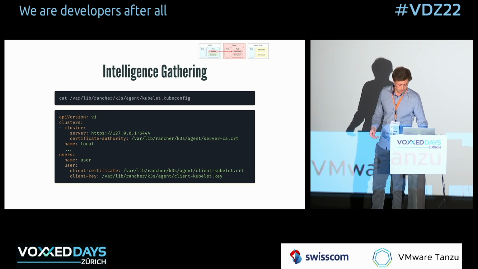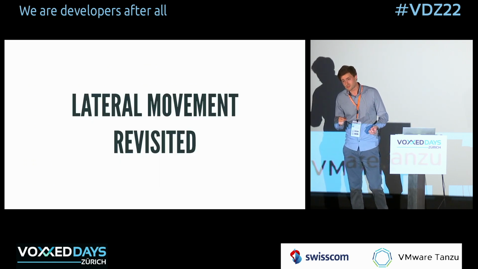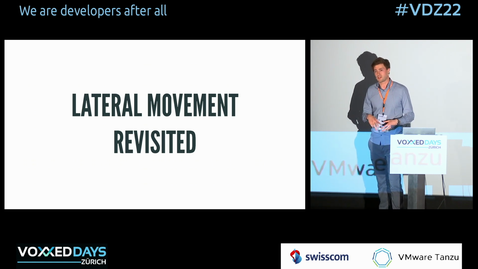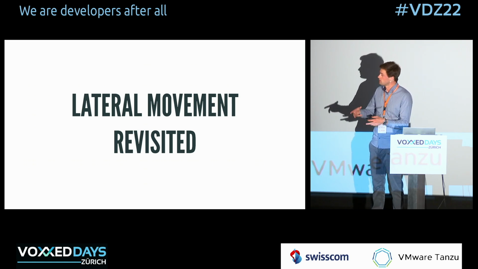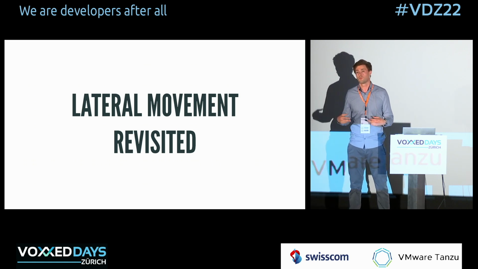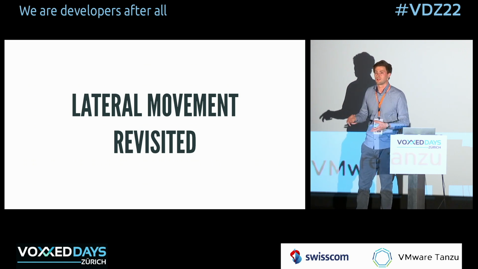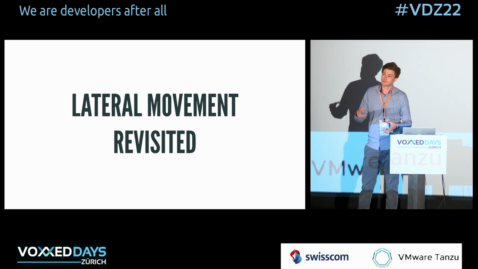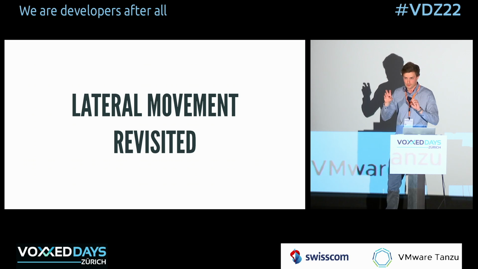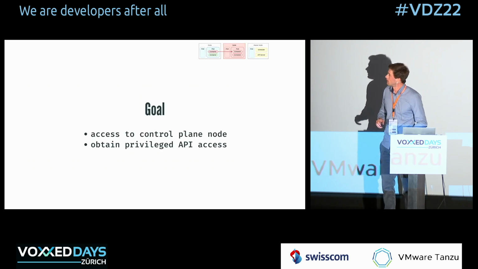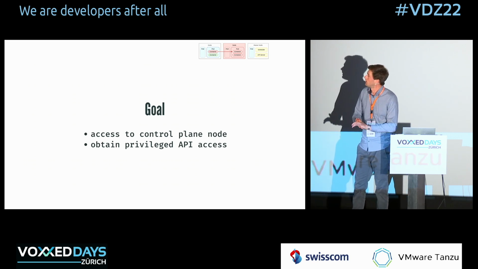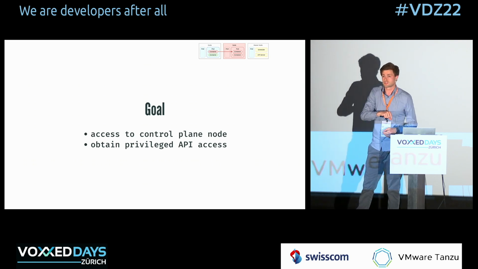So I thought about trying something else. And there's something else I tried. I was like, okay, we're on a worker node right now, but maybe we can essentially just schedule our pod, right? The pod that we created, on a master node, because sometimes that is allowed. And at that point, if I can escape the same way, the container that I know works, right? Then I'm on a master node and not on a worker node. And there might be much more interesting information and much more scary stuff, I guess, for the cluster administrator. So my goal here is essentially to access a control plane node, so a master node, right? And from there, then gain privileged access to the API.